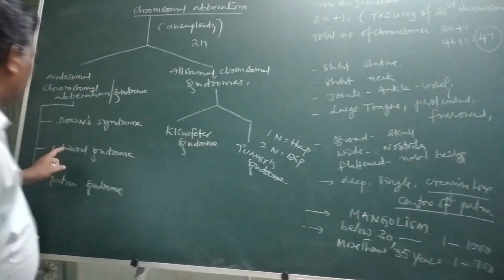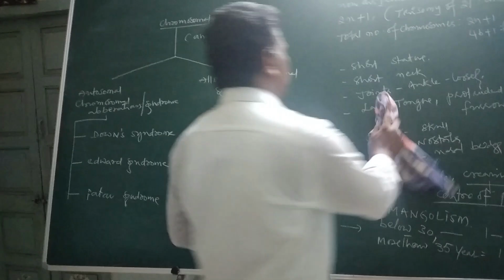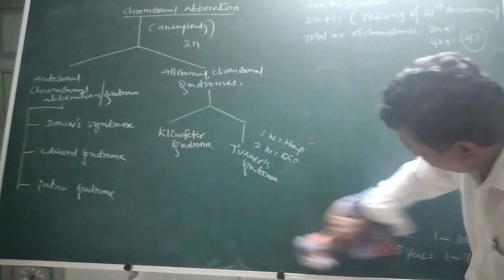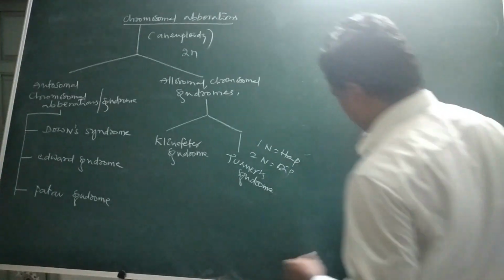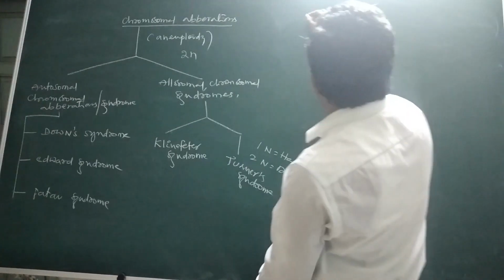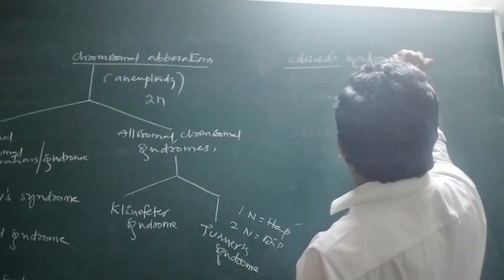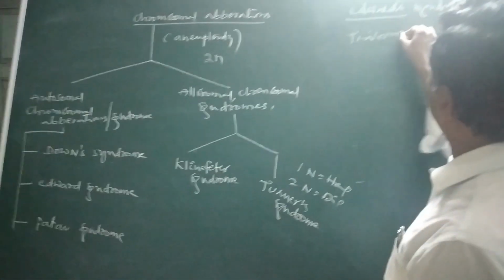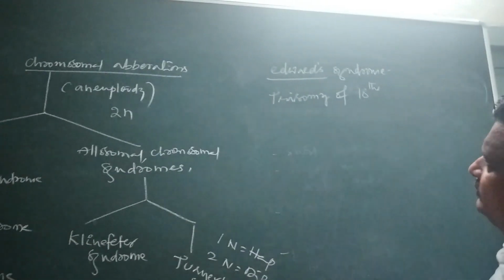Then come to the Edward syndrome. This is Edward syndrome. It is a trisomy of the 18th chromosome.